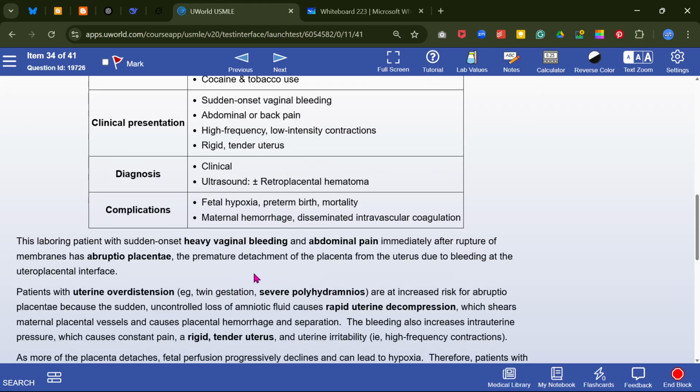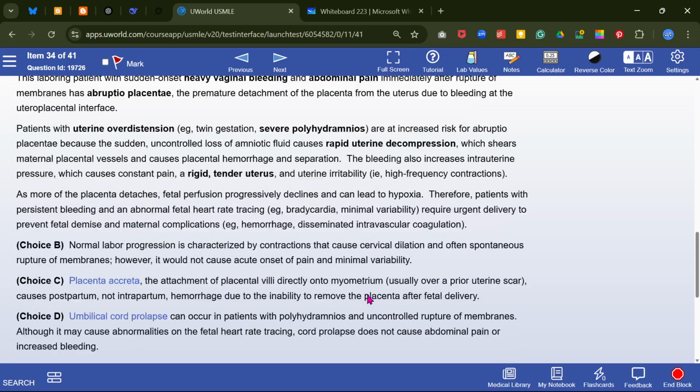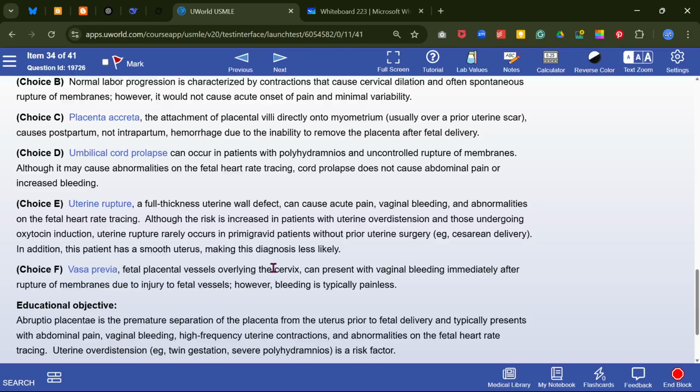So patients with uterine overdistension, twins, and severe polyhydramnios have an increased risk of abruptio placentae, and there is a rigid, tender uterus and uterine irritability. That's why the diagnosis is abruptio placentae.